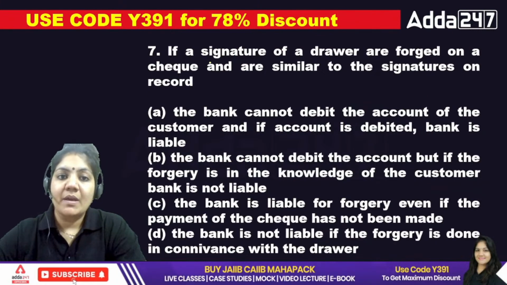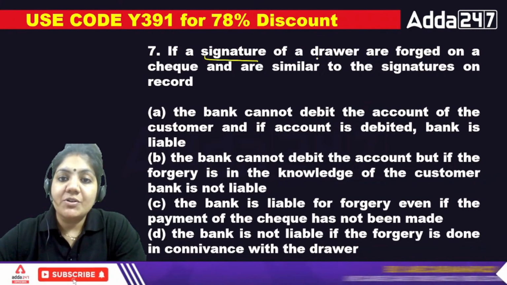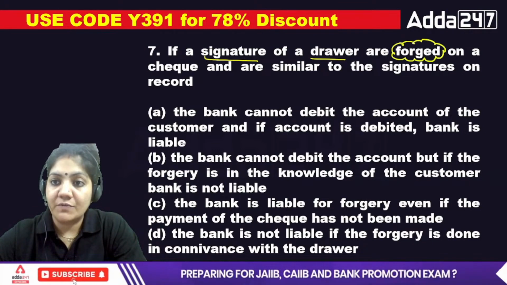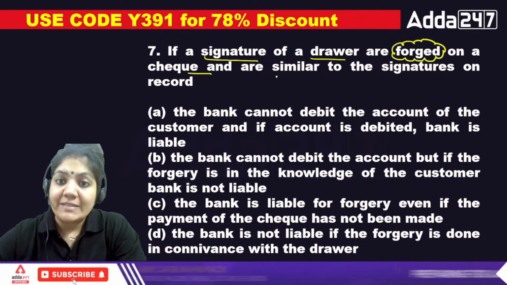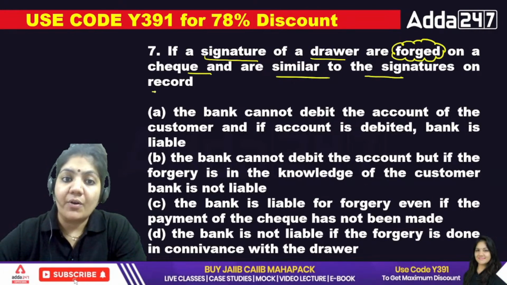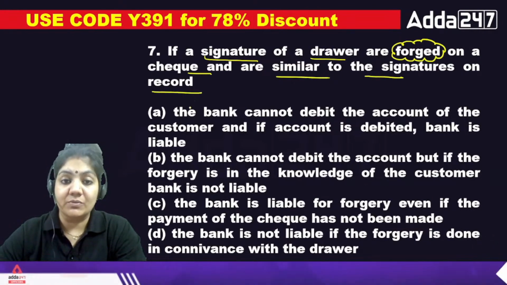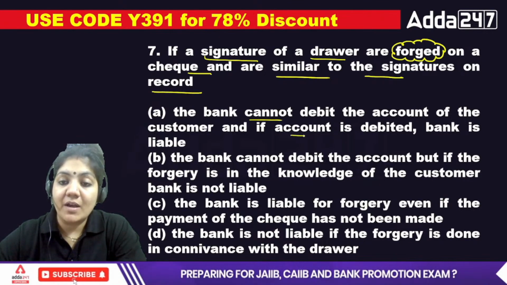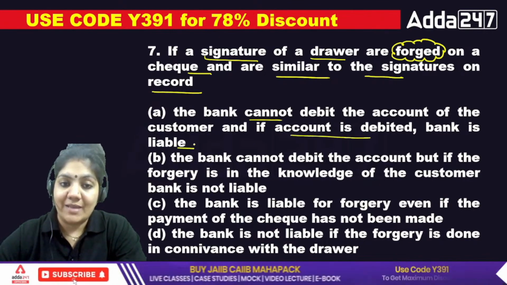Next, if the signature of a drawer is forged on a check and is similar to the signature on record, what will the bank do? A, the bank cannot debit the account of the customer, and if the account is debited, the bank is liable.